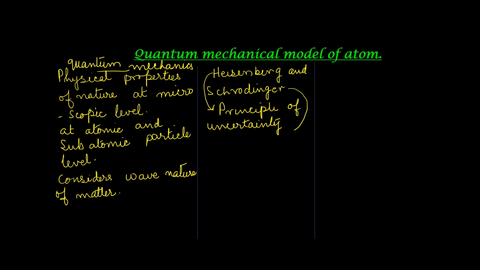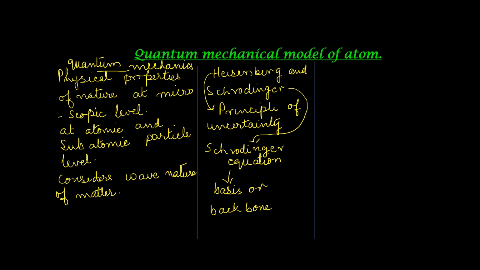What is the contribution of Schrödinger? He put forward an equation called Schrödinger equation. Schrödinger equation is considered as the basis or backbone of quantum mechanics.